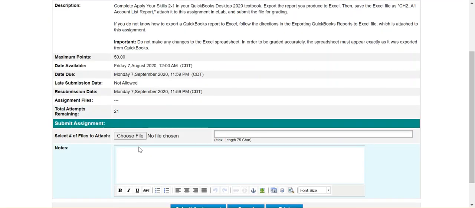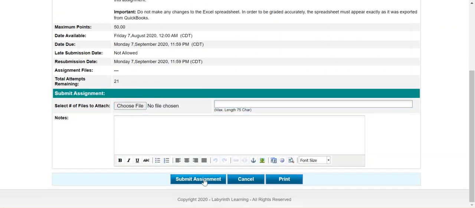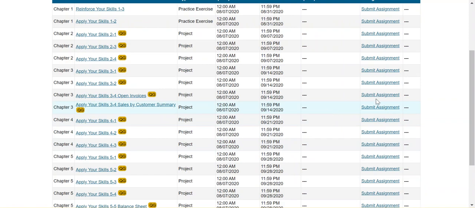Once you get it finished, you export your report to Excel, which you'll have learned how to do by now, and then you will submit it here in eLab. So you'll come over here, you'll choose file, you'll navigate to where your file is saved, and you can submit it. There is a place for you to enter notes, but I will tell you that I rarely see those notes. Only if you tell me, hey, go in and look at my submission, will I see those notes. So it's usually best if you just email me. So once you've submitted it, it'll go back to your assignments tab and you'll be able to wait for your grade to show up.